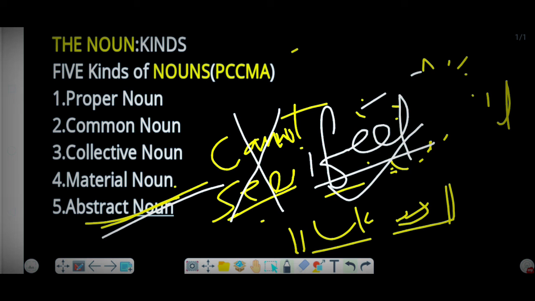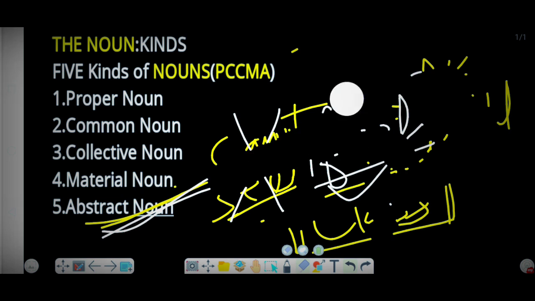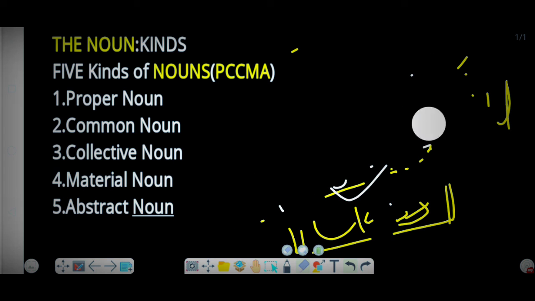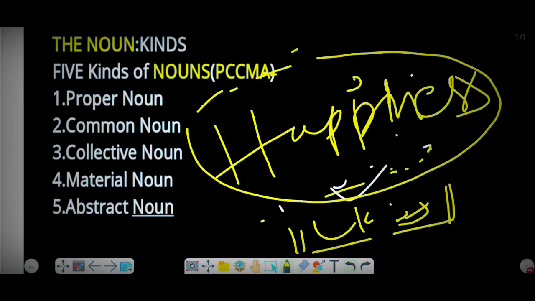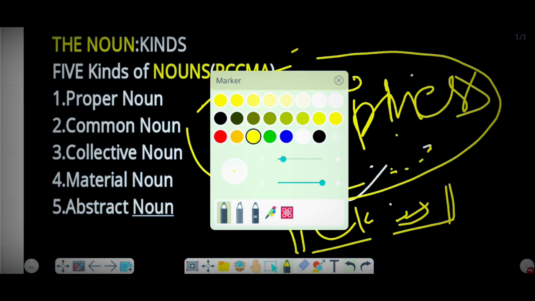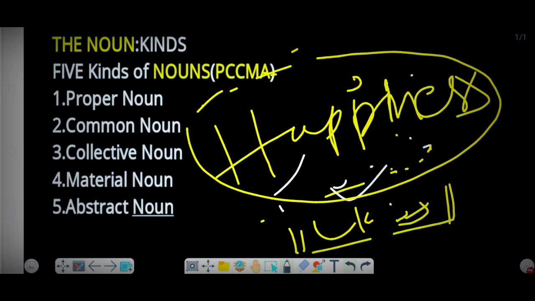Like honesty. Can we see honesty? We cannot see honesty, and honesty only we can feel. Happiness. Can we see happiness? We cannot see happiness. Happiness we can only feel. We cannot see, only we can feel. And that's how this is called abstract noun.